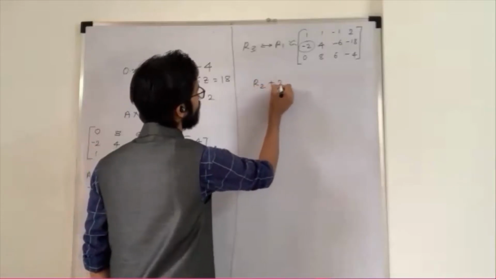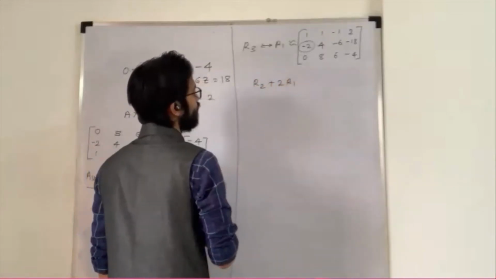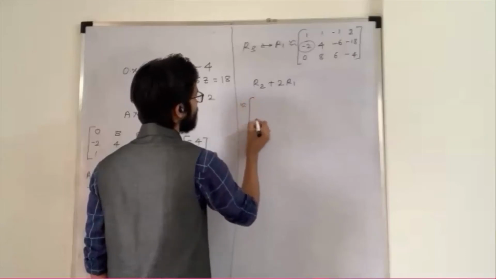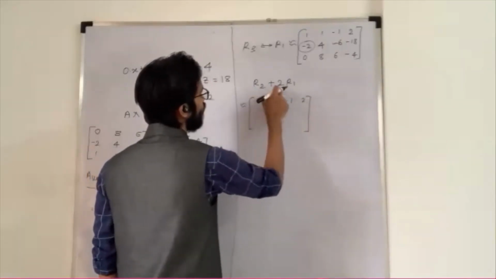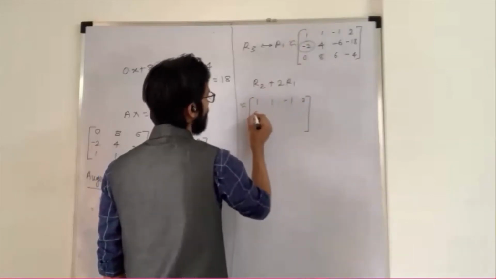Sir, that is 2 R2, not plus minus 2. 18 into plus 2 R1. R1. Yeah, correct. So what will I get? It becomes 1, 1, minus 1, 2 as it is. Then R2 plus 2 R1. So minus 2 plus 2 becomes 0.